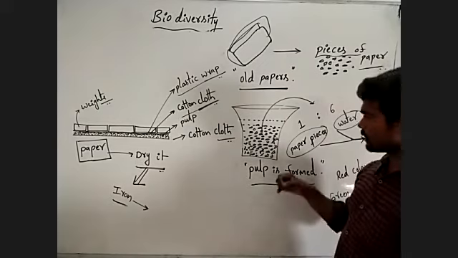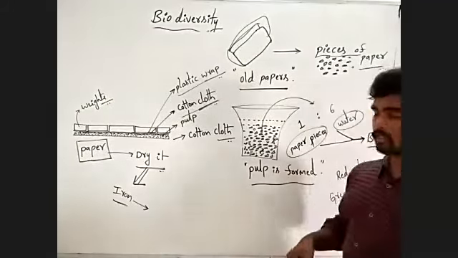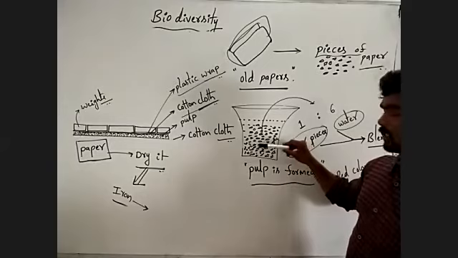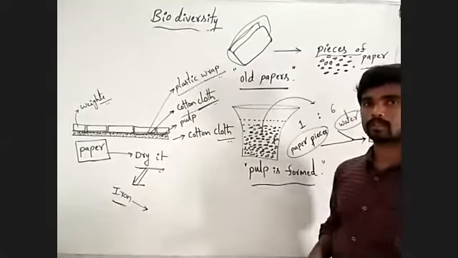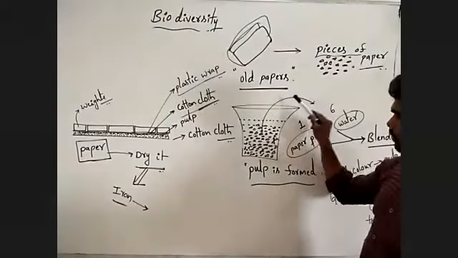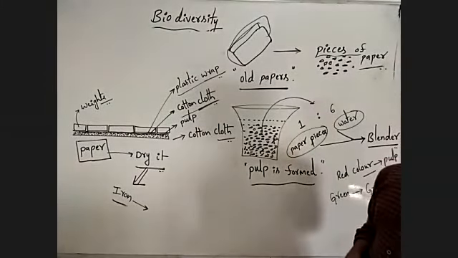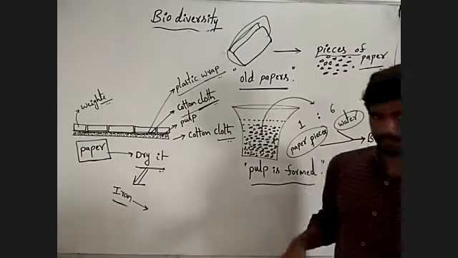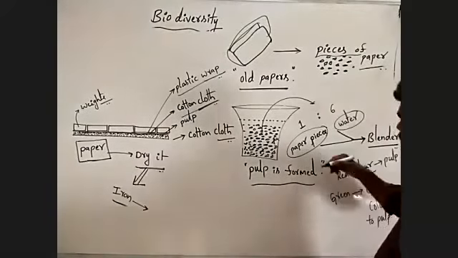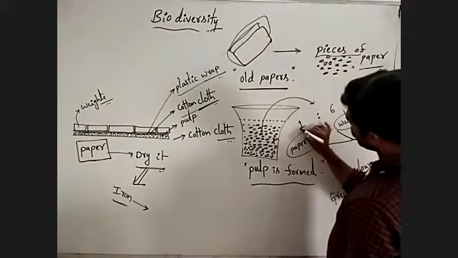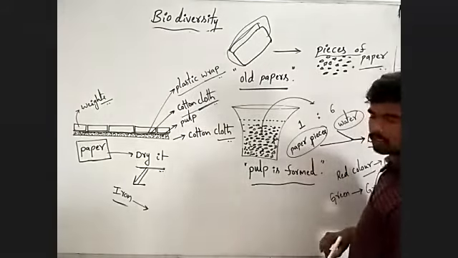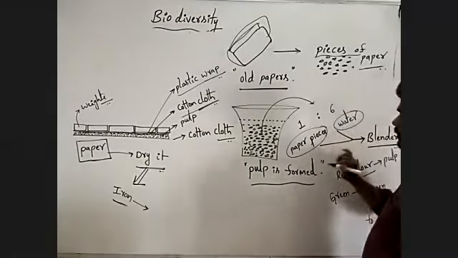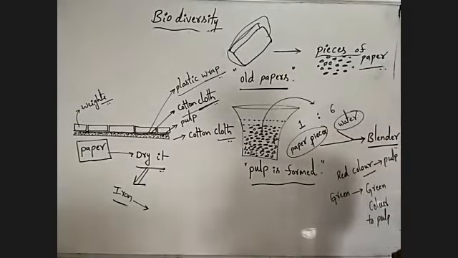Okay, after 1 or 2 days, you have to collect the paper strips. Then you have to add 1 cup of soaked paper strips and 6 cups of water into the blender.